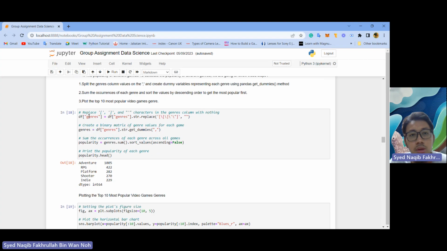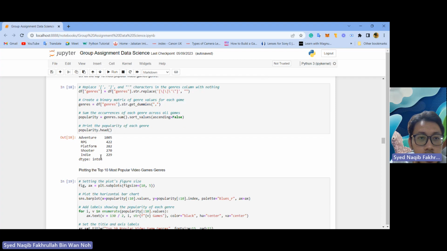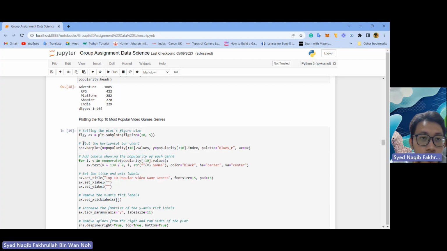So we can use df genre equals to df genre dot str dot replace. Then we create a binary matrix of genre values for each game. Then we sum the occurrence for each genre across all games. Popularity equals to genre dot sum dot sort_values ascending equals to false. And then we print the popularity of each genre, popularity dot head. So the output will be adventure games has the most popularity compared to other games genre.